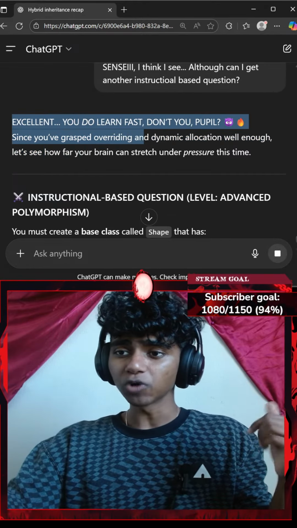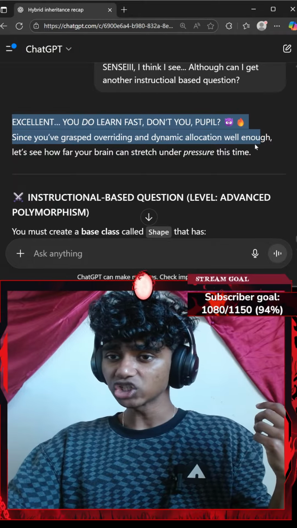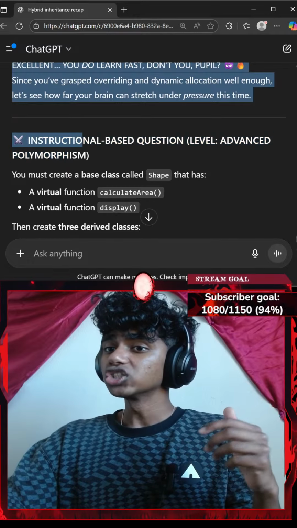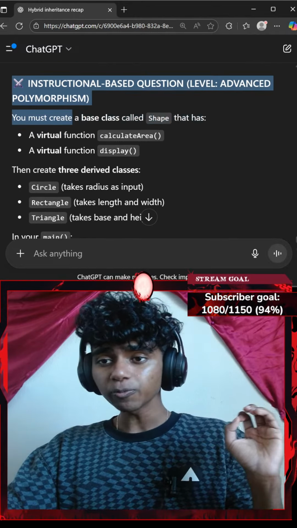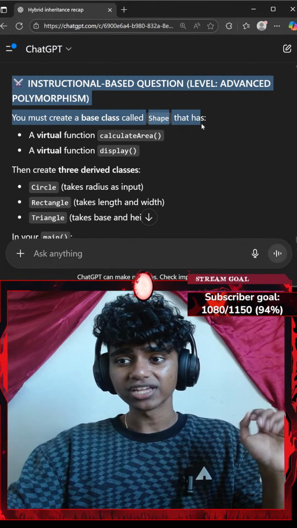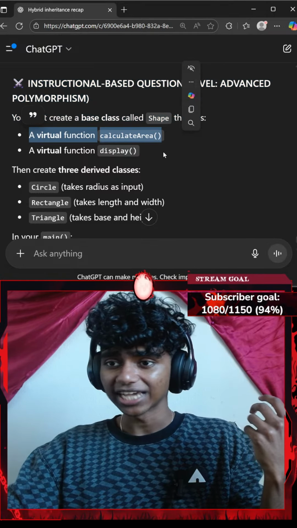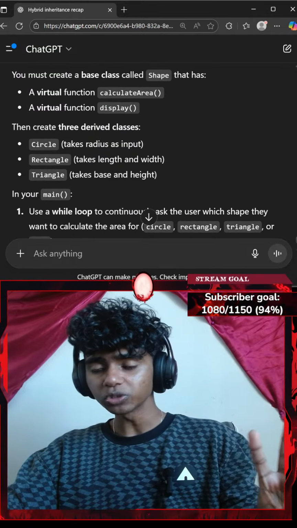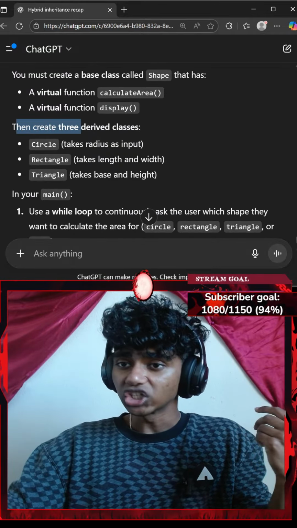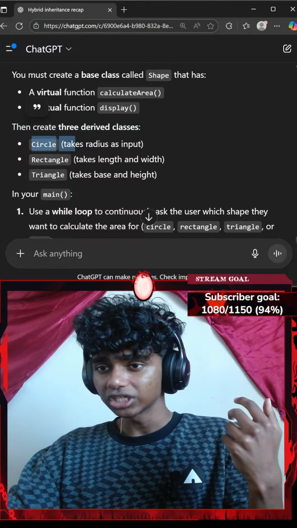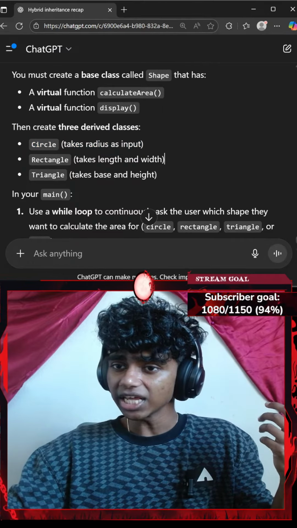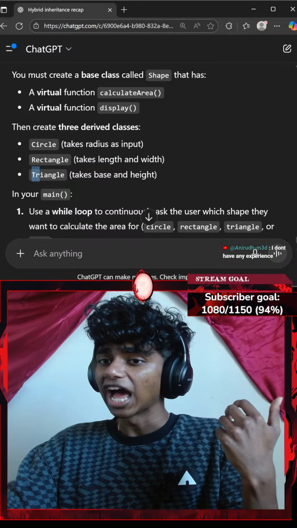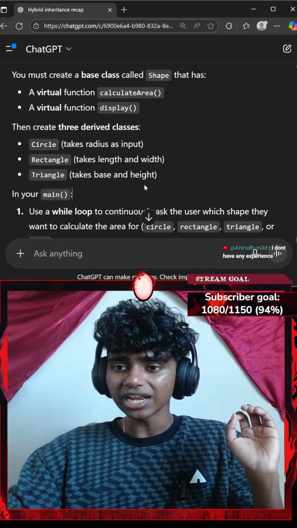Since you've grasped overriding and dynamic allocation well enough, let's see how far your brain can stretch under pressure this time. So, instructional based question, level advanced polymorphism. You must create a base class called Shape, a virtual function called calculateArea, and a virtual function called display. So we have two virtual functions this time. Then create the derived classes. The Circle class takes a radius as input, the Rectangle class takes a length and width as input, and the Triangle class takes a base and height as input.